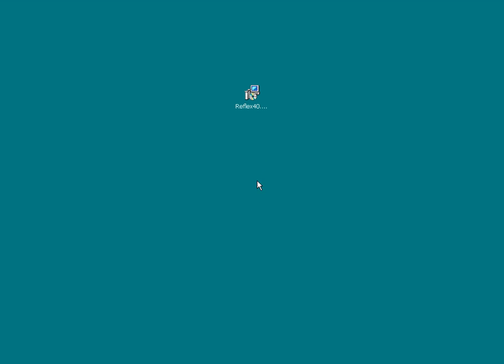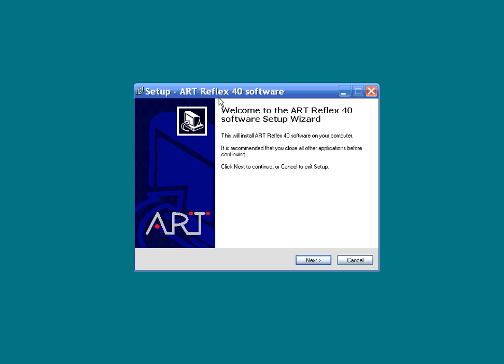We're going to look at installing the Reflex40 installation file. Reflex40.exe you will have downloaded or obtained by some other means. Execute it and the installation wizard will appear.